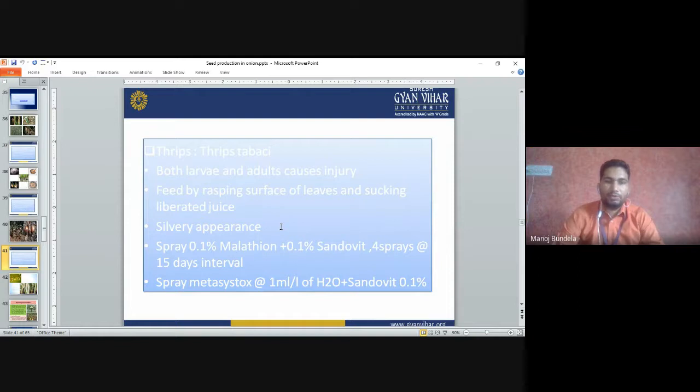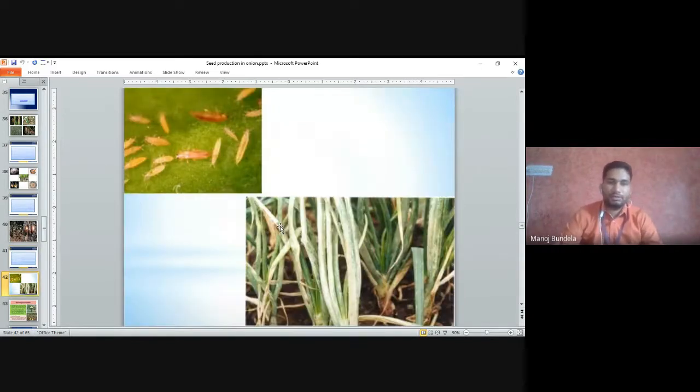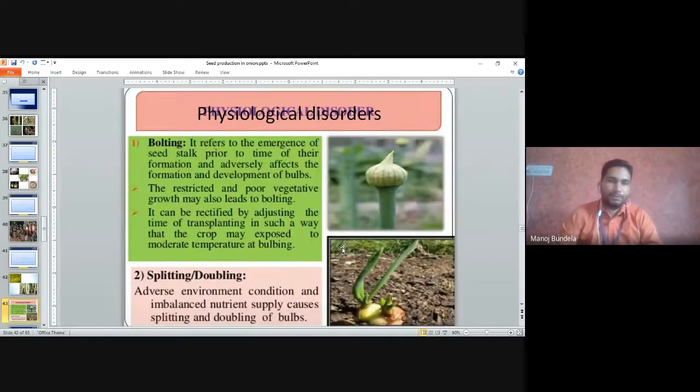We will spray 0.1% malathion and 0.1% sandovit. Spray Metoxi 1 ml per liter of water with sandovit 0.1%. So these are the thrips. Thrips is mainly an insect, so we can use insecticides to control the thrips. They will suck the sap from the leaf and the leaf will look white in color.